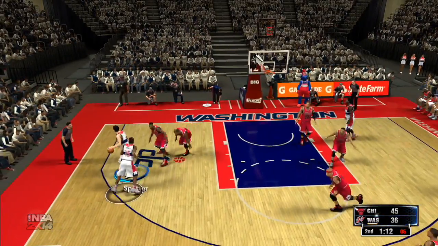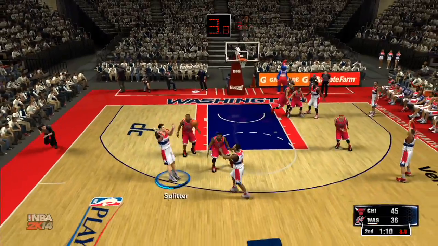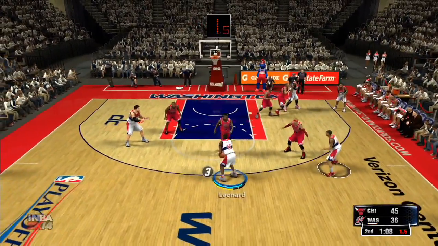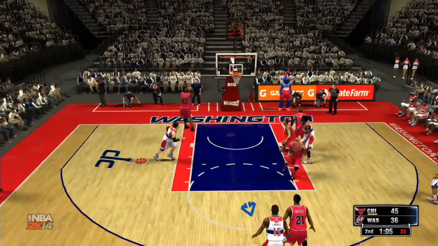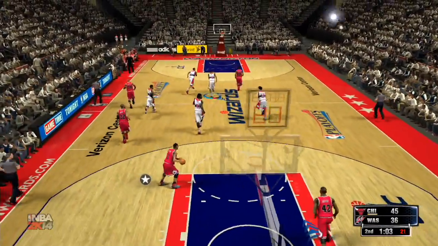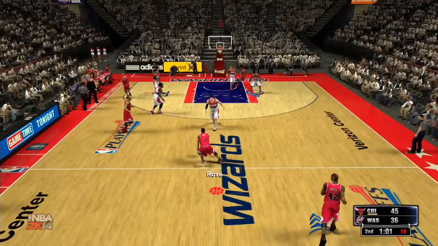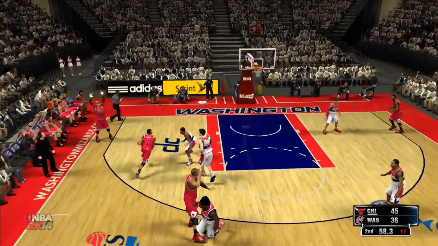Across the court to Splitter. Now Leonard, no, passes it back to Splitter. Leonard, shot clock at 1. Leonard takes a 3, no good. It looked on target, but it just curved off. Kawhi Leonard almost had a huge 3 right there.